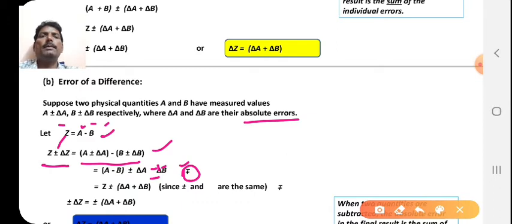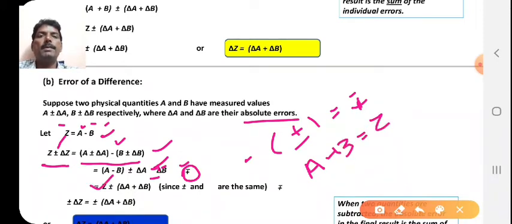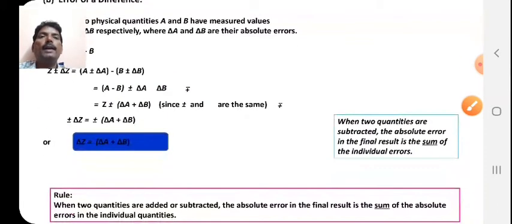So this minus sign affects it: minus into the bracket plus minus, you will get minus plus. So ultimately you have to write minus plus delta B. Putting the value of A minus B as Z, so Z plus minus delta A plus delta B, taking the sign plus minus common, delta A plus delta B, and cancelling the Z from both the sides, you get plus minus delta Z is equal to plus minus delta A plus delta B. So what is the conclusion here? Finally you get delta Z is equal to delta A plus delta B.